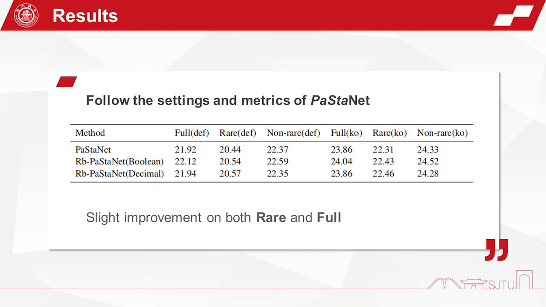Following the settings and the metrics of PaStaNet, we've done some experiments to make comparison with PaStaNet results. The table shows that our model gets slight improvements on both rare and full classes. Boolean and decimal versions of rule-based PaStaNet achieve 0.1 and 0.13 mAP improvements on rare HOI classes. We noticed that the Boolean version has improved non-rare classes mAP by 0.22. We believe if we use more accurate and detailed rules, we can make better improvements.